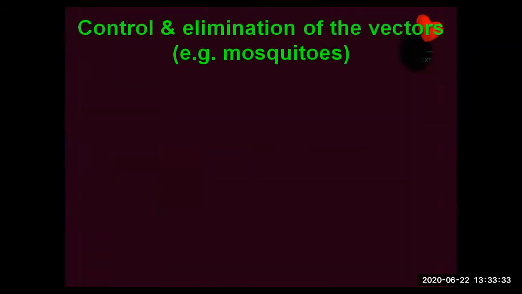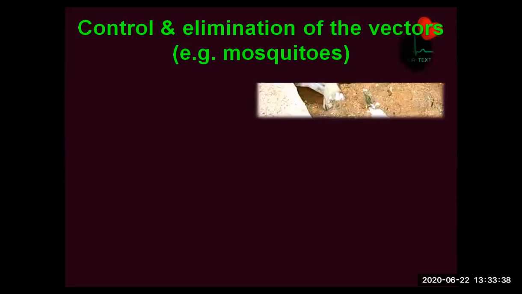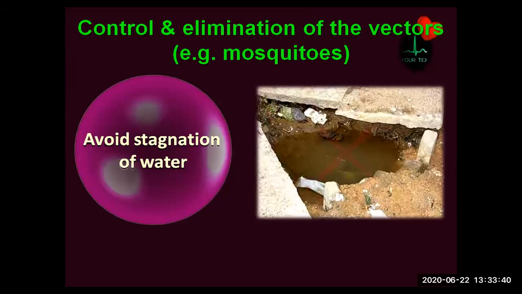Like so many other vectors, not only mosquitoes, some flies are also involved, like the tsetse fly, Glossina palpalis, and the sand fly, Phlebotomus argentipes. They are also famous in spreading diseases like Trypanosoma gambiense and Leishmania donovani. Likewise, our focus in India is mosquitoes only. Tsetse fly and sand fly are rare here.